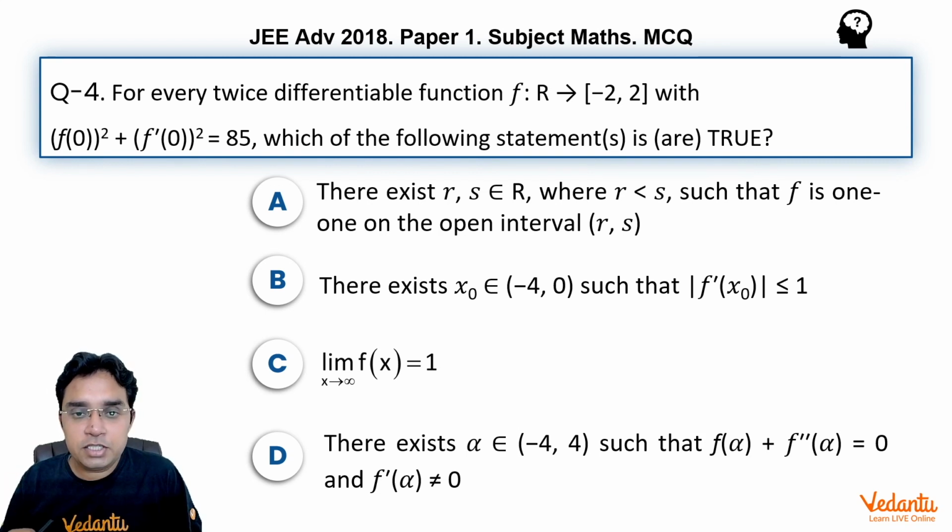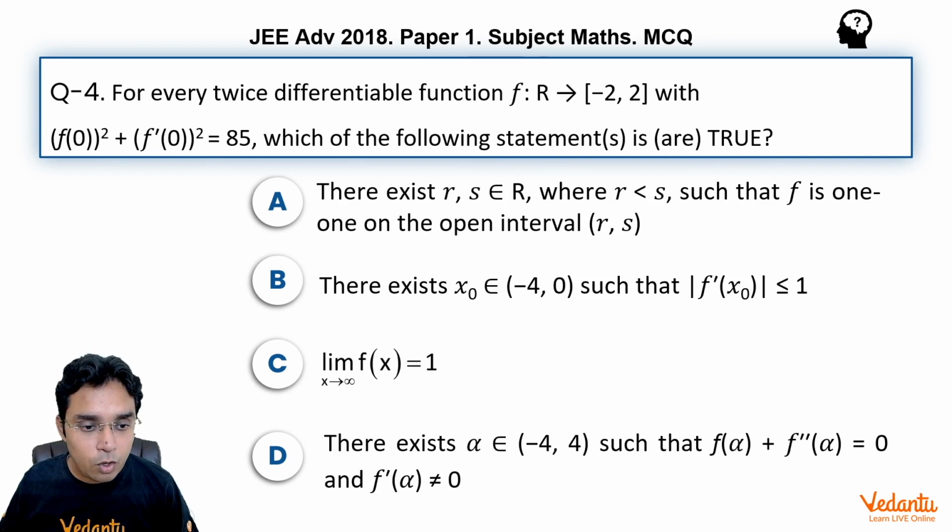For every twice differentiable function f: R to [-2, 2] with (f(0))² + (f'(0))² = 85, which of the following statements are true? A. There exists r, s belonging to R where r < s such that f is 1-1 on the open interval (r, s). B. There exists x₀ belonging to (-4, 0) such that |f'(x₀)| ≤ 1. C. The limit as x approaches infinity of f(x) is equal to 1. D. There exists alpha belonging to (-4, 4) such that f(alpha) + f''(alpha) = 0 and f'(alpha) is not equal to 0.